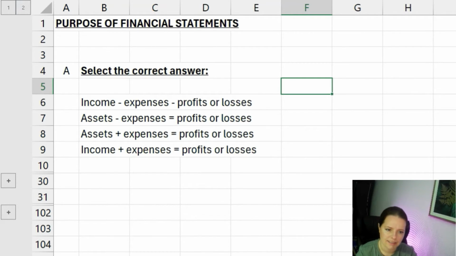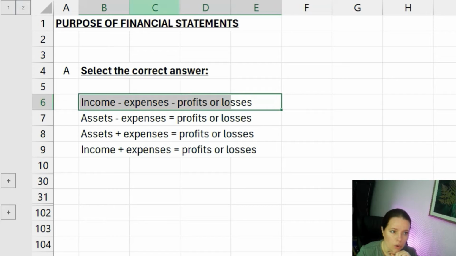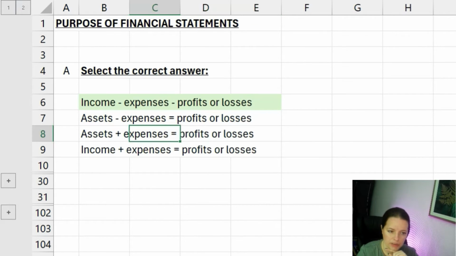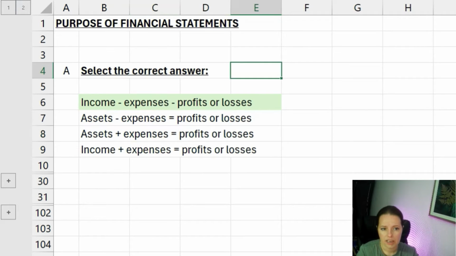Income plus expenses equals profit or losses. No, it doesn't. Again, income minus expenses equals profit or losses. So the correct answer can only be this top one here. Now, what they also might ask you, not in this one, but in another, is what is the accounting equation? So I think we've actually got a question on that in a second that we'll look at,